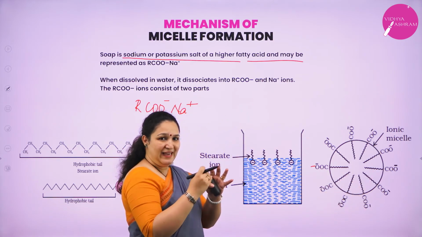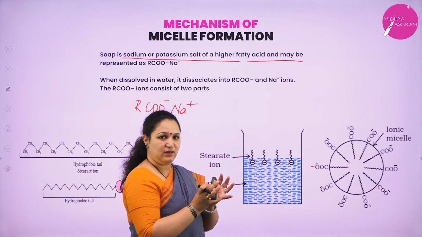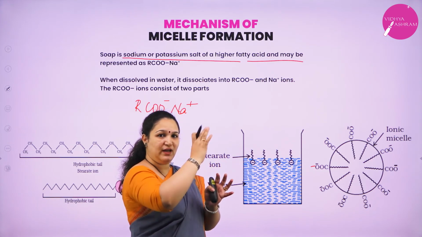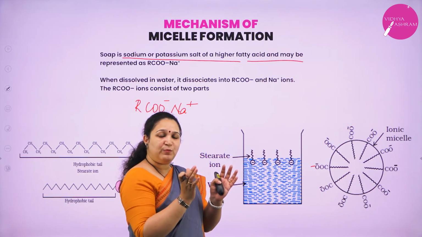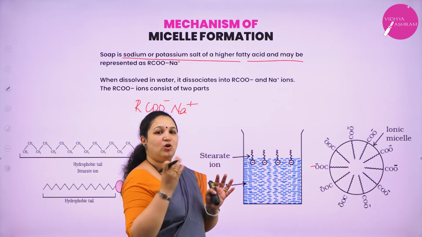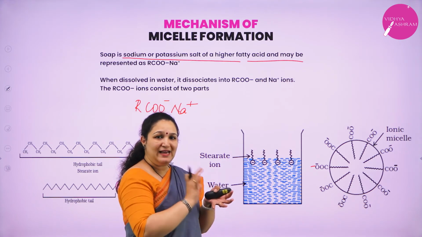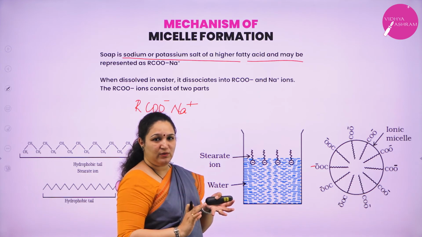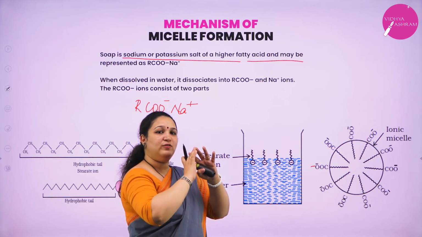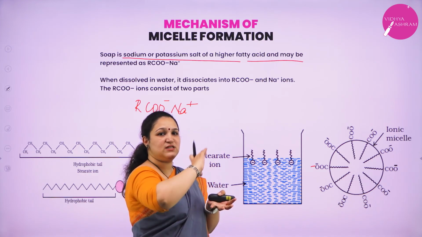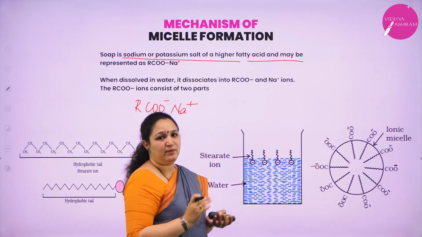The tails enter the center and the heads cover the outside. So the heads protect the tails from coming in contact with water.